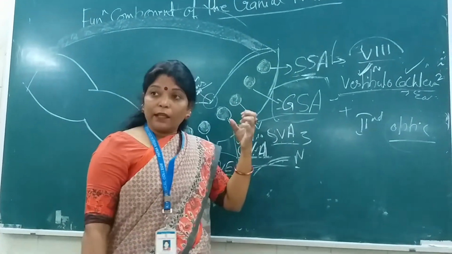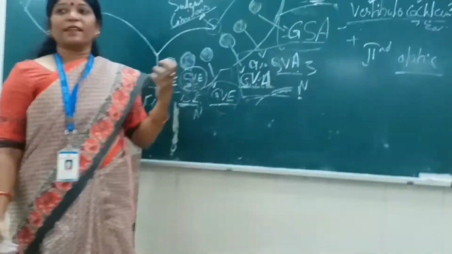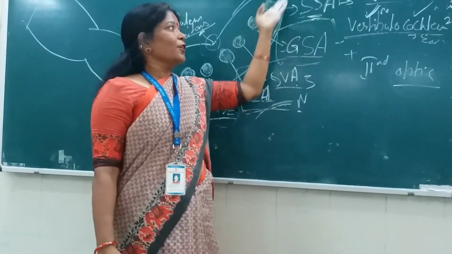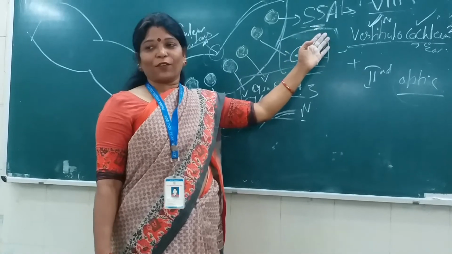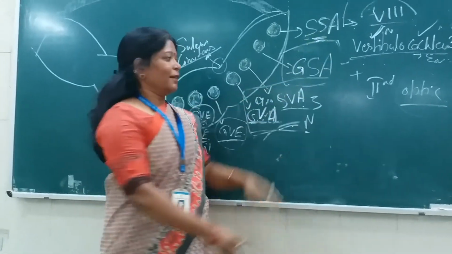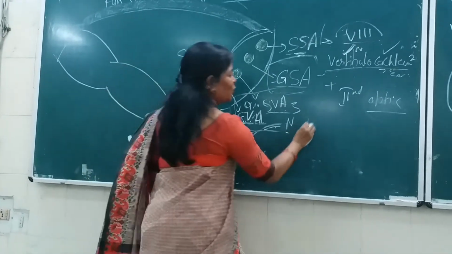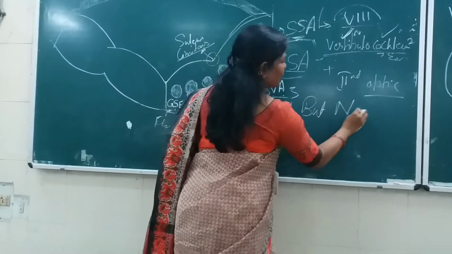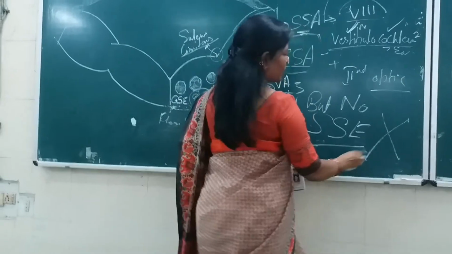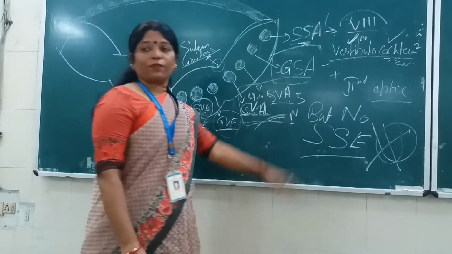Hearing, equilibrium, vision. These sensations are the special sensations. That's why the afferent fibers coming from these cranial nerves will be included in the special somatic afferent column. Then you have not asked, what is the counterpart of this, the efferent? If there is SSA, special somatic afferent, there is no special somatic efferent. There is no special somatic efferent fiber.